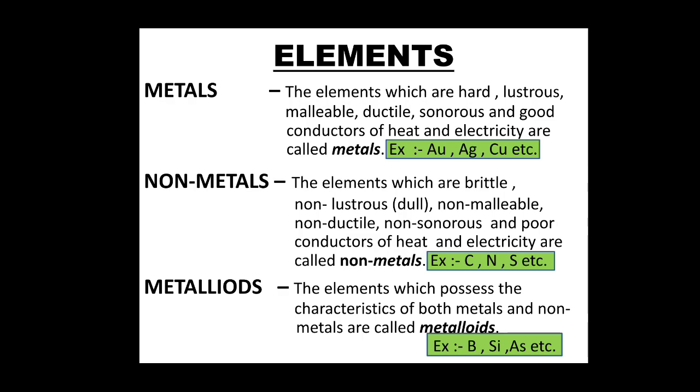Similarly, non-metals are the elements which are brittle, non-lustrous or dull, non-malleable, non-ductile, non-sonorous and poor conductors of heat and electricity. For example, carbon, nitrogen, sulfur, etc. Similarly, how can metalloids be defined? The elements which possess the characteristics of both metals and non-metals are called metalloids. Examples are bismuth, silicon, arsenic, etc.